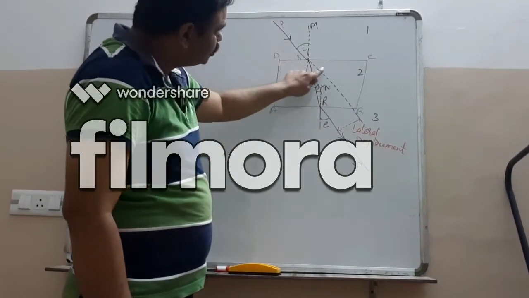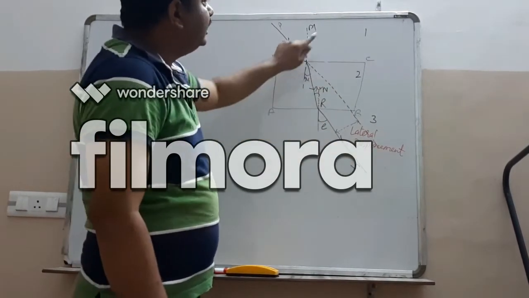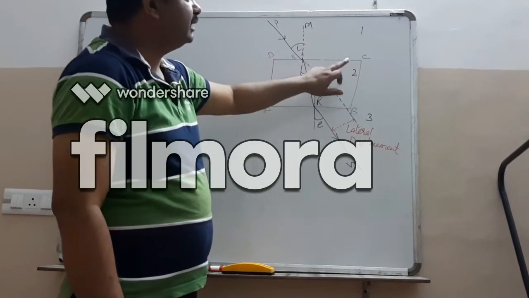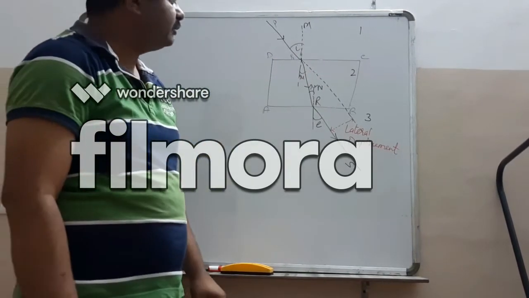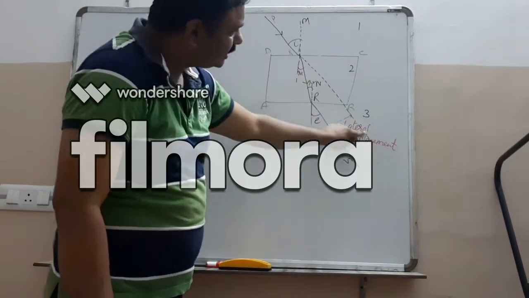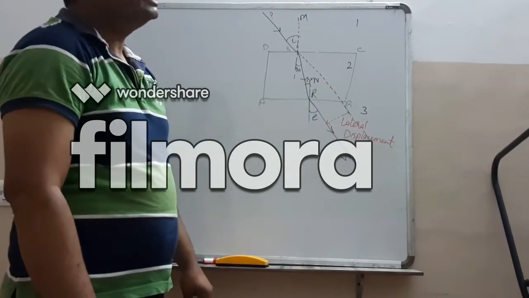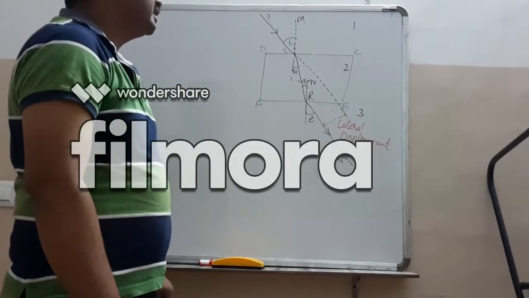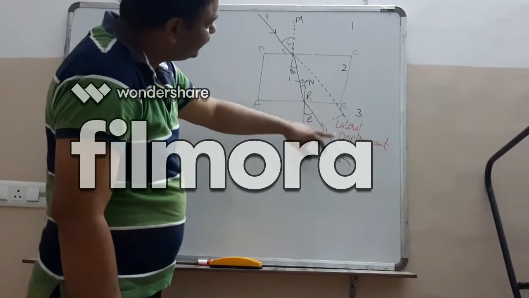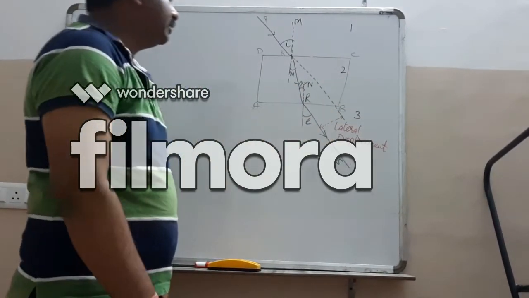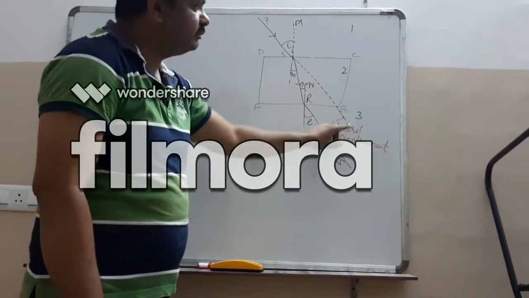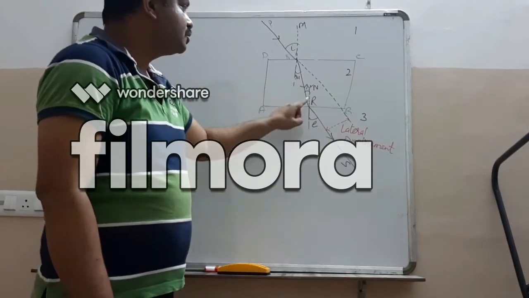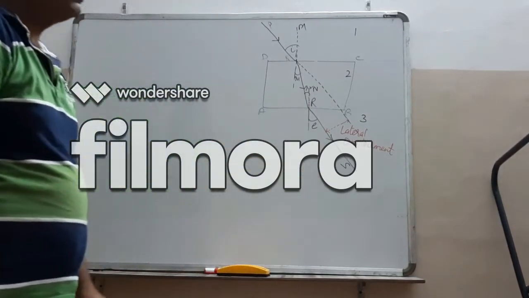Whereas this is the path to be followed by the incident ray if the refractive index of medium 1 is equal to the refractive index of medium 2. So this may be the path followed by the incident ray, that is the undeviated path. QR is a refracted ray. Now the ray of light traveling from medium 2 to medium 3, that is from denser medium to the rarer medium, will bend away from the normal. So RS is an emergent ray.